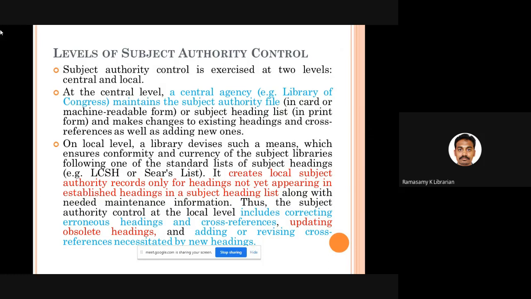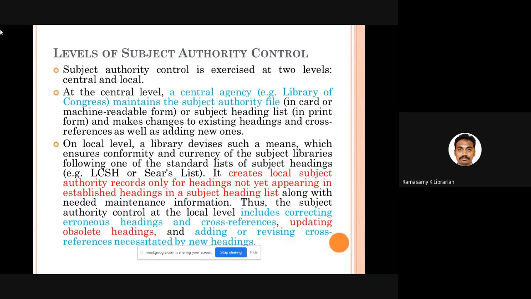So what you can do is follow Library of Congress subject headings, and whatever is not available in Library of Congress subject headings, many of the local terms, local words, local content may not be available in Library of Congress. Whatever is not available, whatever is new, whatever is deleted, those things can be recorded in your subject authority file.